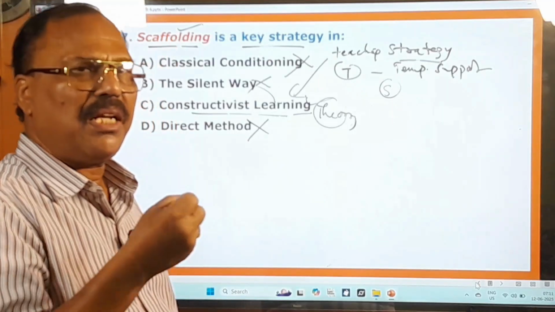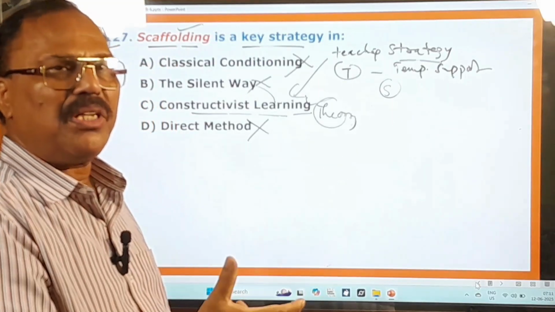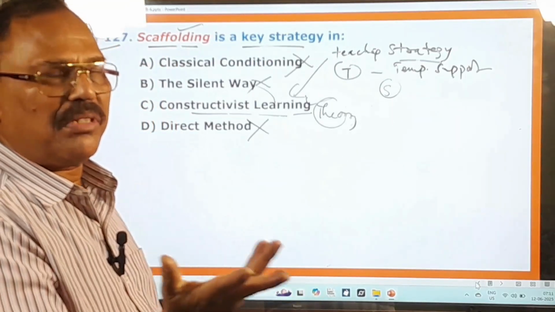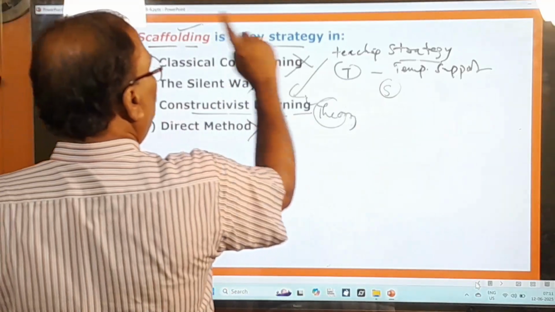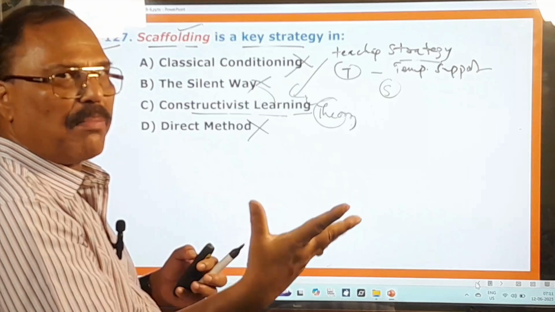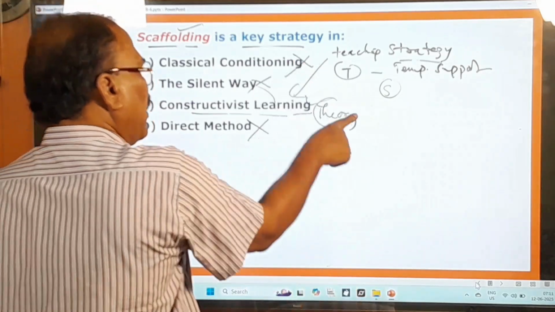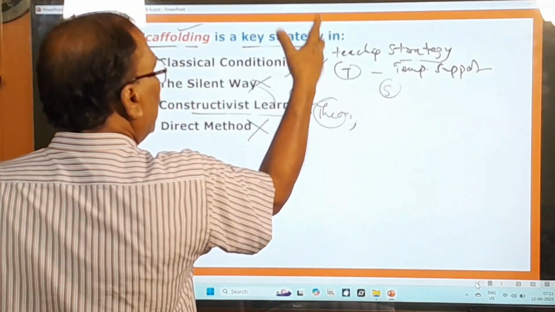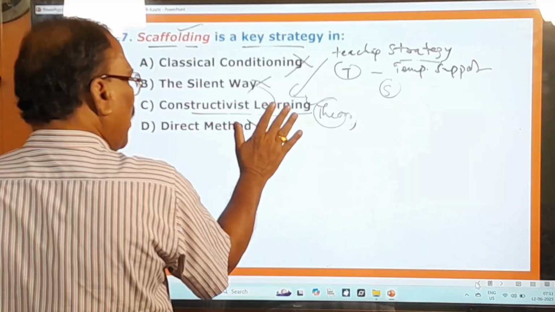If the children cannot do something on their own, the teachers come and give some help, and the rest they do themselves. So that's why scaffolding is a beautiful teaching strategy where the teachers provide temporary support to the students. So that's the main thing, and here is a key strategy in what? In the constructivist learning. So this is okay.